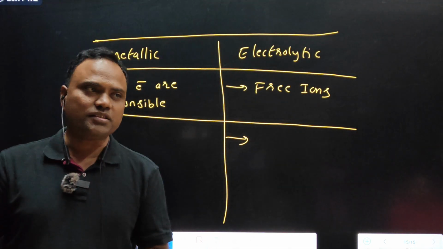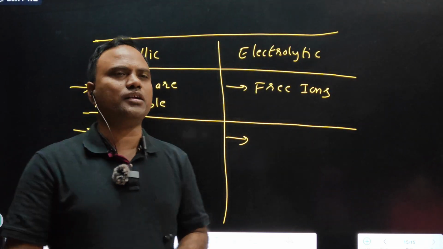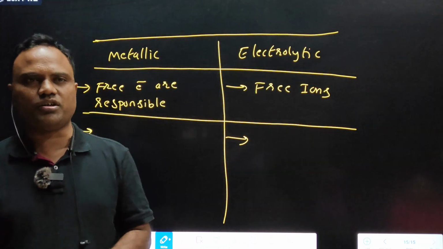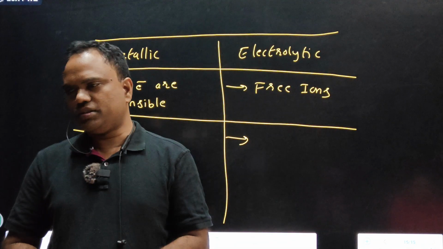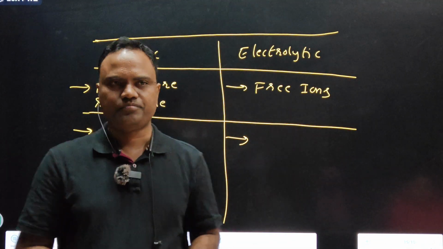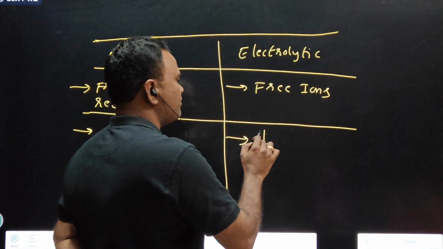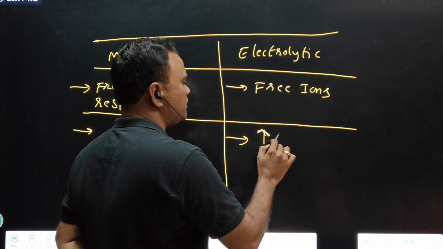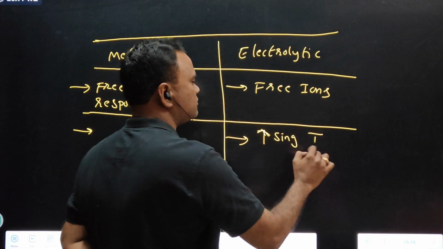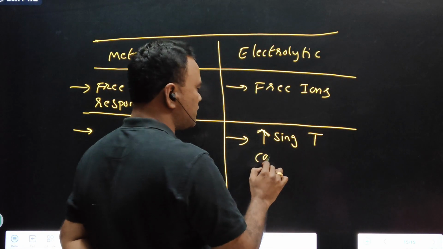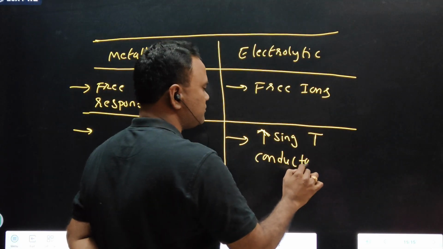So conductance increases. In the case of electrolytic conductance, if you increase the temperature, conductance increases.